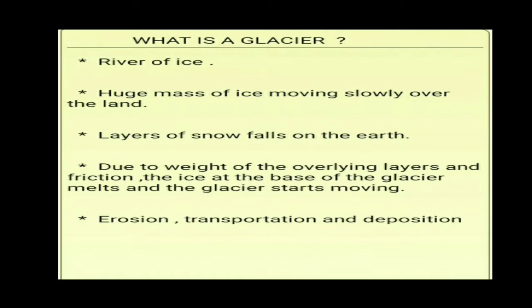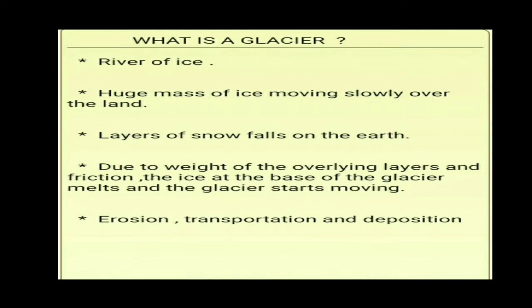At the base of the layer, the snow starts melting. It melts because of the weight of the overlying snow and because of the friction. As layers after layers have collected, the ice at the base of the glacier melts and the glacier starts moving. So just like running water, glacier also does the work of erosion, transportation and deposition. So glacier starts moving slowly.